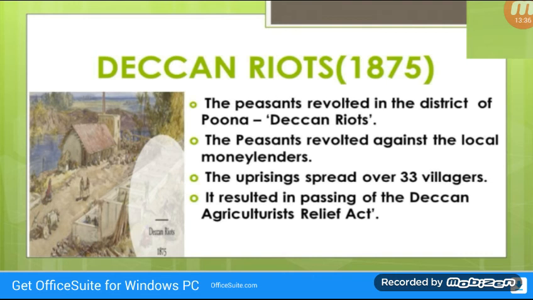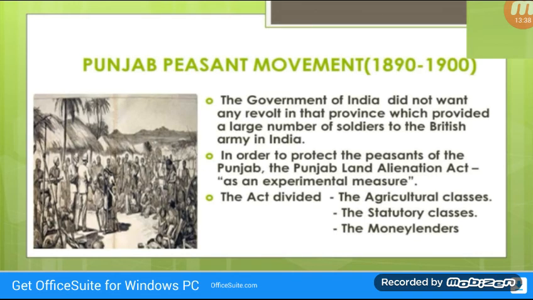Next one is Punjab Peasant Movement, which was held in 1890 to 1900. The peasants of the Punjab agitated to prevent the rapid alienation of their lands to the urban moneylenders for failure to pay debts. The British India did not want any revolt in that province, which provided a large number of soldiers to the British Army in India.